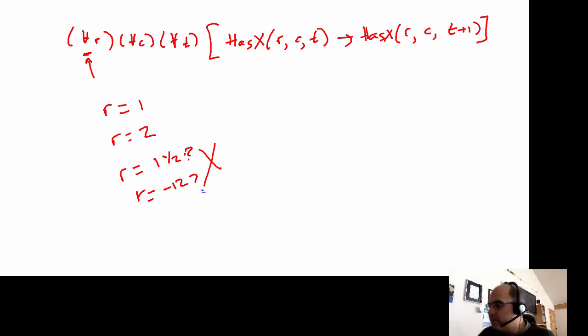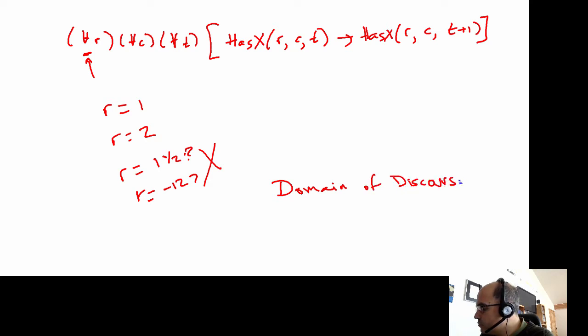So whenever we use quantifiers, we always have some kind of an idea of what all the possible values of the variables can be. And we call this the domain of discourse. That's an important phrase. So domain of discourse, what that means is, what are we talking about? Okay. So when I say for all, I mean for all integers, in this case. Because I can't have things like fractions, 1.5. I can't have things like irrational numbers, like pi. So I'm only talking about integers. That's all that we're discussing.